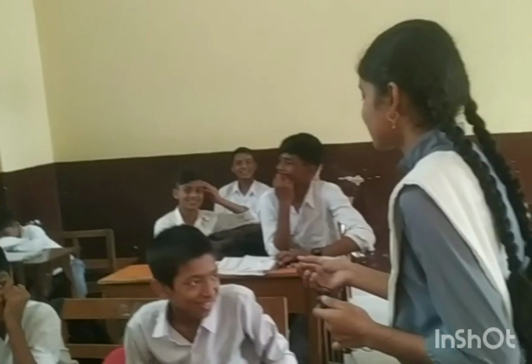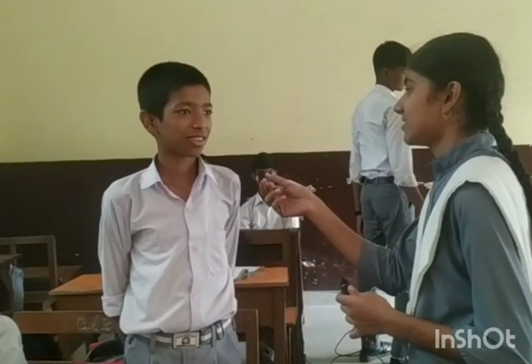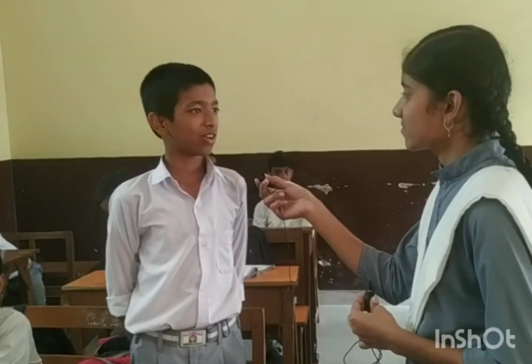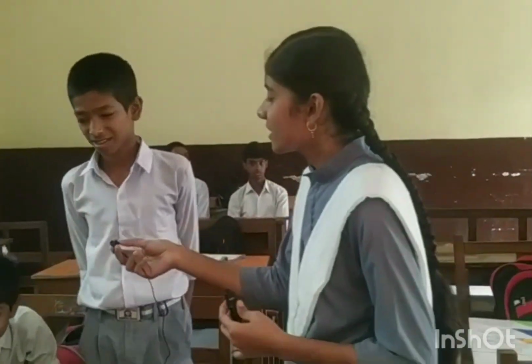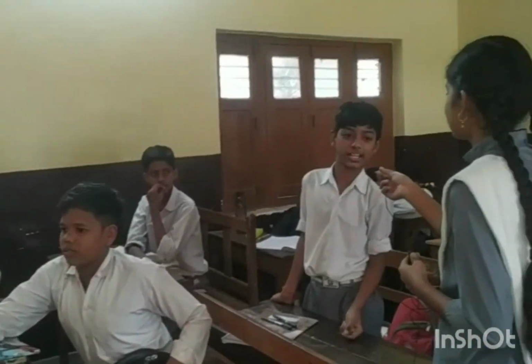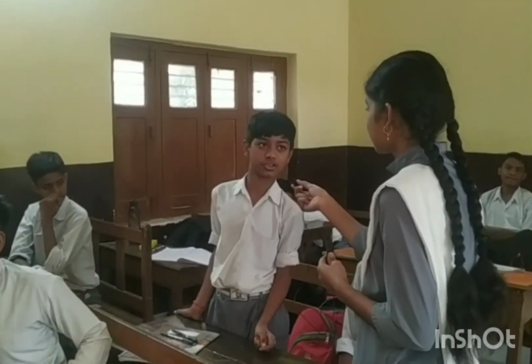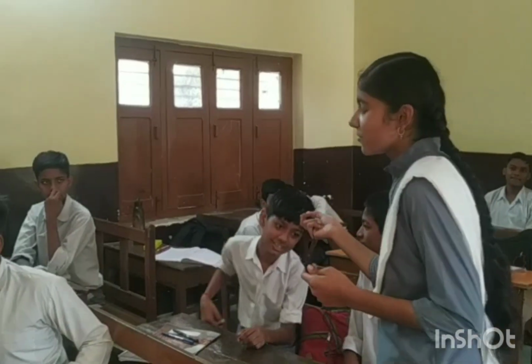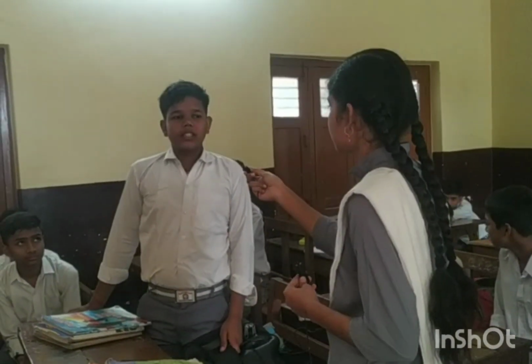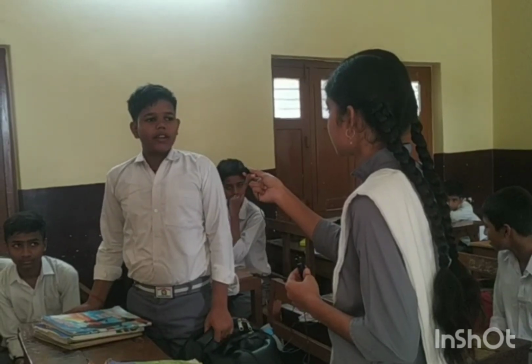The straight angle. The angle which measures 180 degrees is called a straight angle. Suryansh, stand up. You tell me the complete angle. An angle which measures 360 degrees is called a complete angle. Vikas, stand up. You tell me the right angle. An angle which measures 90 degrees is called a right angle.